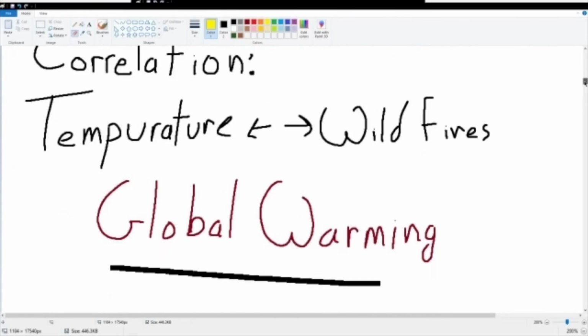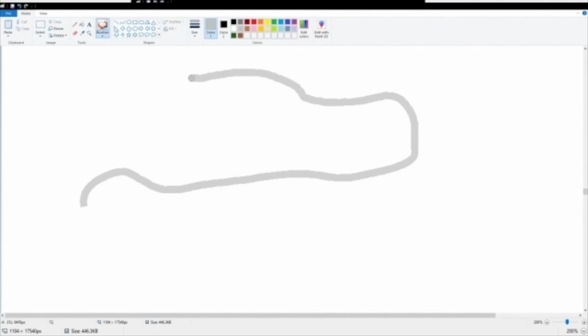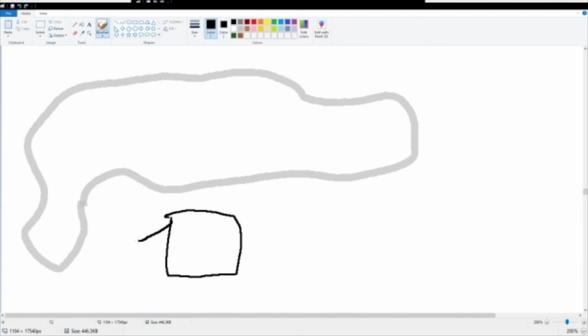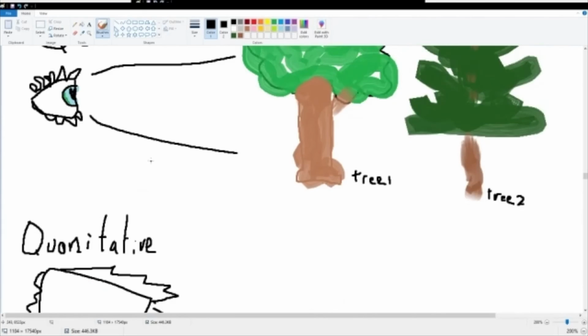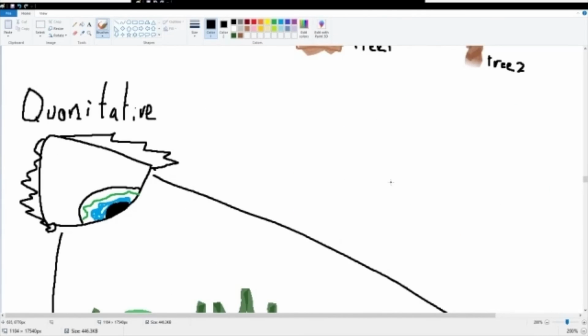Qualitative stuff is we can notice that there is more smoke in our atmosphere. It's becoming hazardous and visible everywhere, right? You can see that, for instance, the sky has turned a fiery, vibrant orange on several occasions. All these qualitative and quantitative things aren't just applicable to science, but are actually key to determining what is going on in our lives.